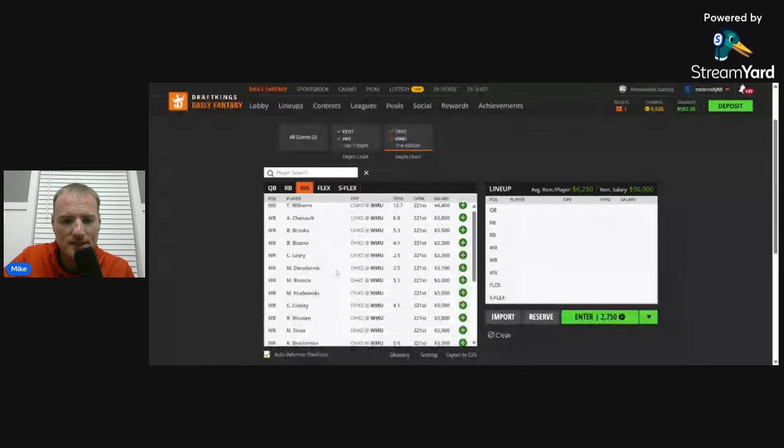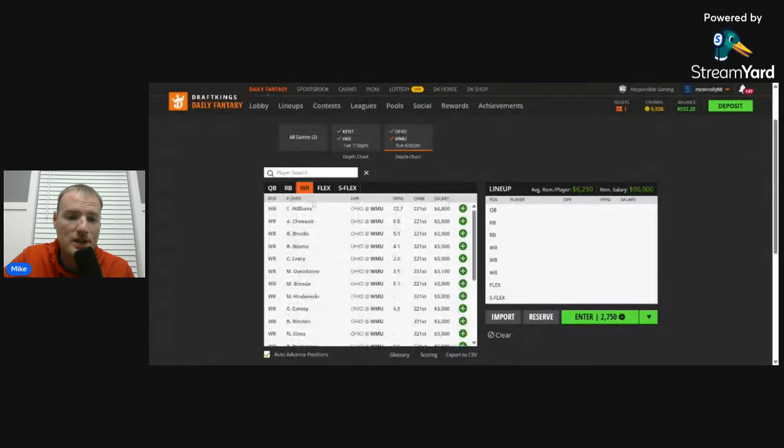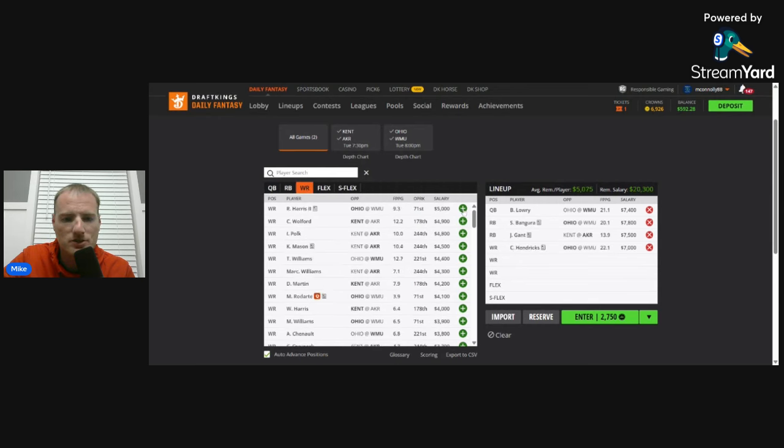But this would be the team that I would probably take those punt shots on, because you will be getting the leverage on Williams, because I think Williams is probably going to be one of the highest owned plays. Like literally, if I just started building right now, went Lowry, Bangura, Gant, Hendricks, Talik Williams, that gives me $5,300 left for 3 players. Yeah, I could find a way to still make that a 2 quarterback lineup. Yeah, that's going to be a popular start. Just get it out there.